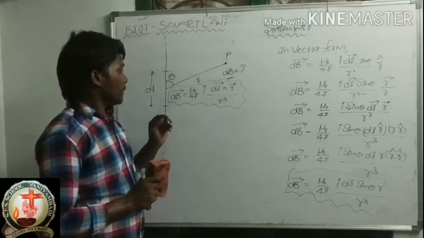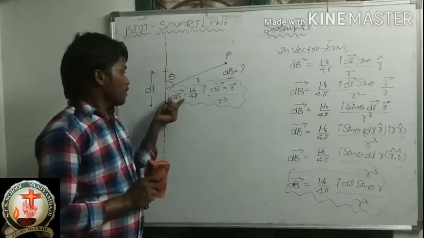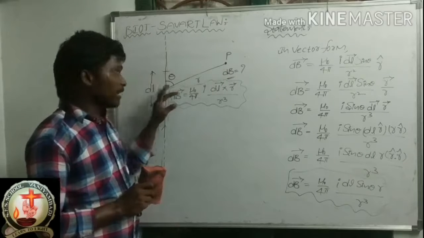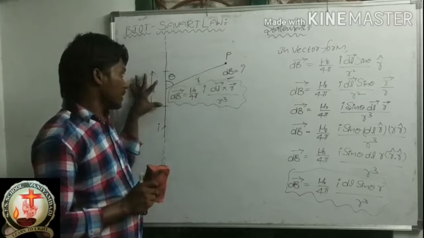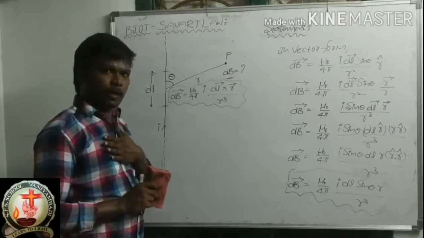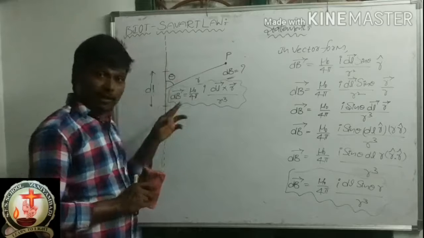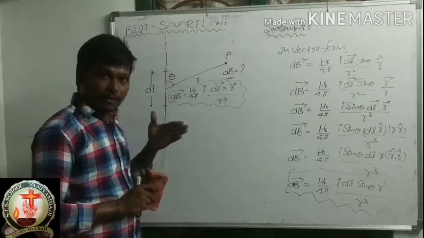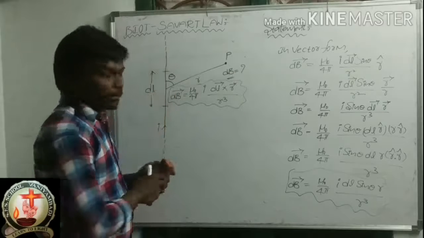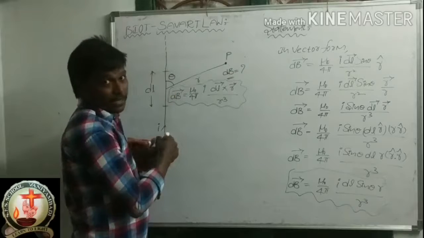This is the magnetic field at a point P of small element. But we have to find the magnetic field not just of the small element, otherwise the total electrical wire. We have to find the magnetic field at point P of the total electrical wire. Correct. So both sides I am making integration.